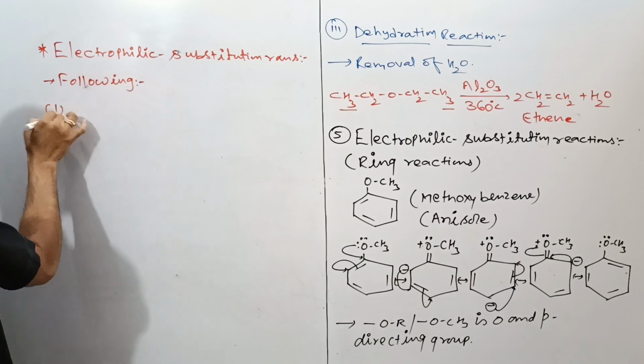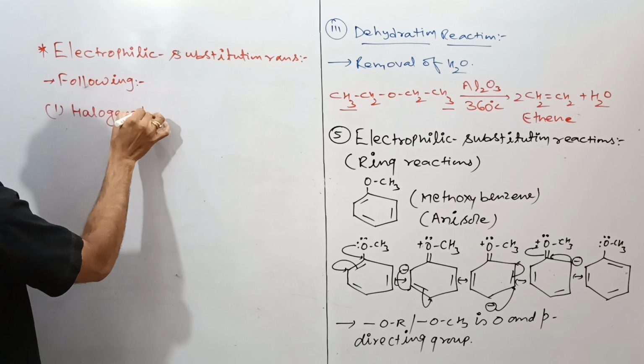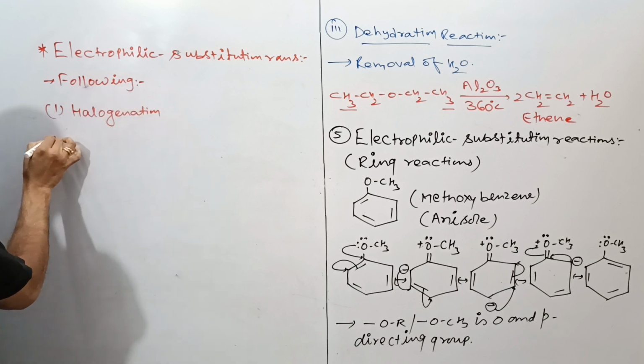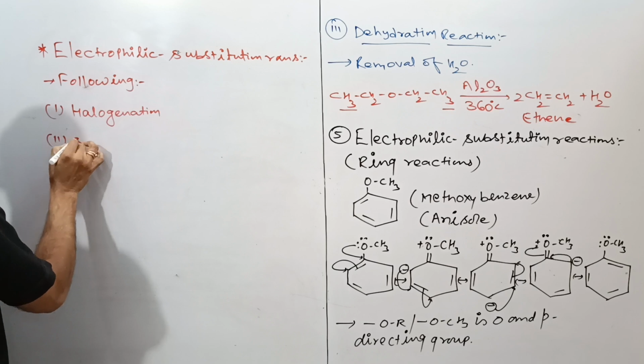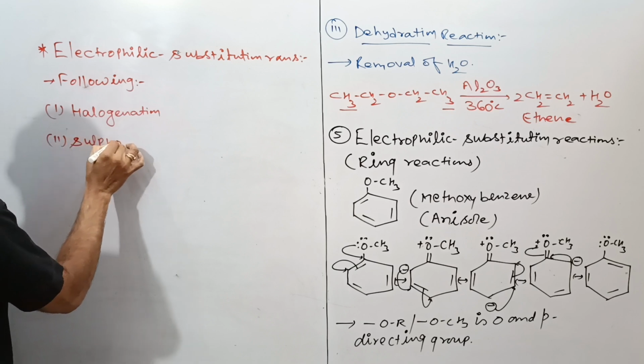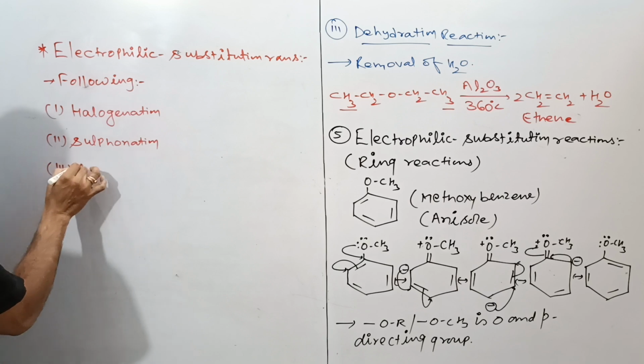Number one is your halogenation. Number two is your, we can say, sulfonation. Number three is your nitration.